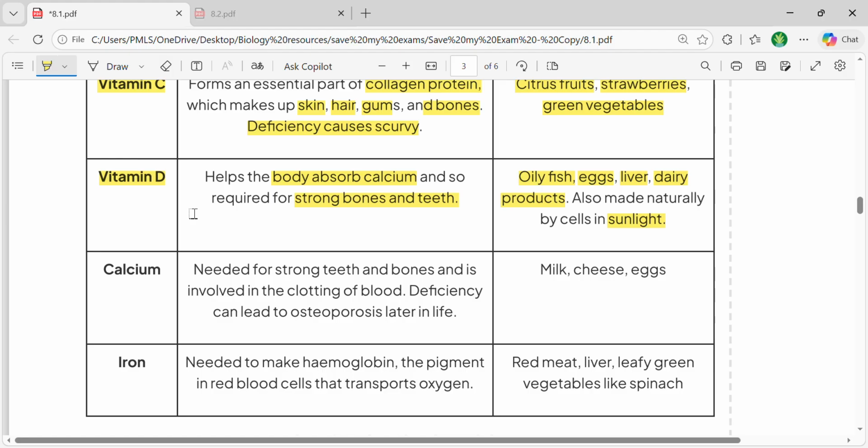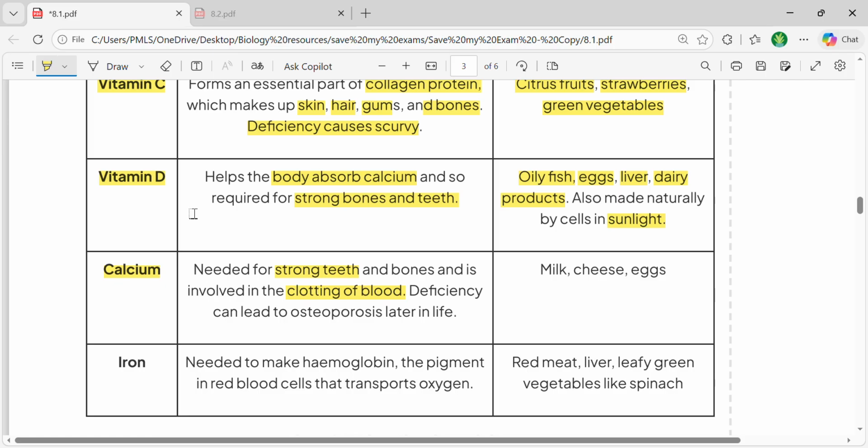So for calcium, as I already mentioned, calcium absorption occurs in the presence of vitamin D. It is needed for strong teeth, and it is involved in the clotting of blood. So clotting of blood is also very important, because if you get an injury or there is a cut, then in order to prevent the loss of blood, the clotting is very important.